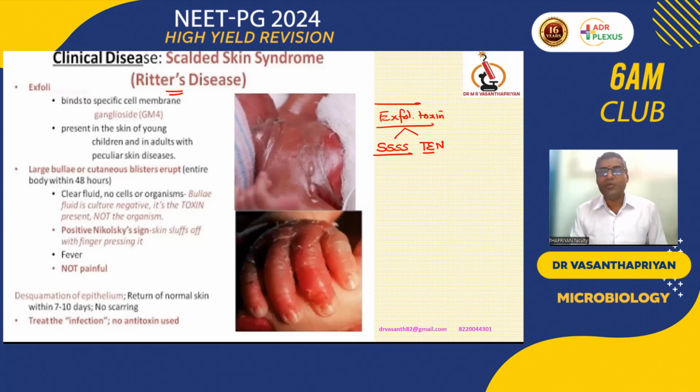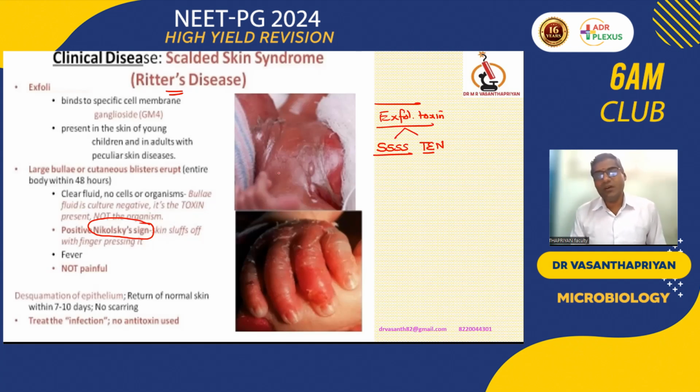We can differentiate that this exfoliation is specifically due to Staphylococcus, not the other forms, by the sign called Nikolsky sign. If we give gentle pressure over the skin, slowly the skin will produce a blister or bullae and slough off. If you give gentle pressure for 30 seconds to 1 minute, that is called a Nikolsky sign.